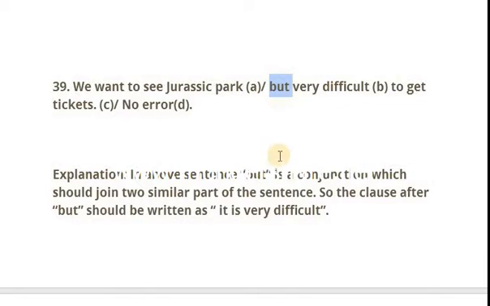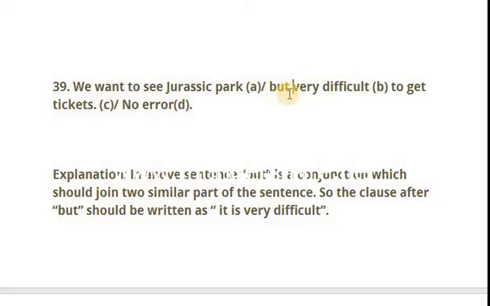But is being used as a conjunction here, and you know that a conjunction joins similar parts of the sentence. You can see before but there is a subject, there is a verb, and then other part of the sentence. But here you don't see subject and verb, so you should put a subject and verb, then this sentence will be complete and correct.